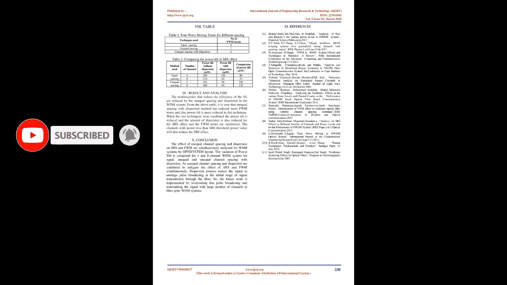Result and analysis. The nonlinearities that reduce the efficiency of the 5G are reduced by the unequal spacing and dispersion in the WDM system. From the above table, it is seen that unequal spacing with dispersion method has reduced more FWM terms and also power tilt is more reduced in this technique.